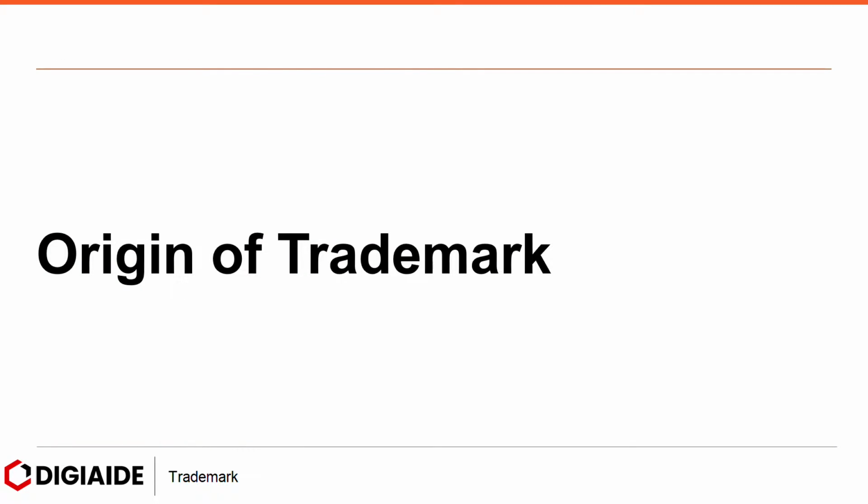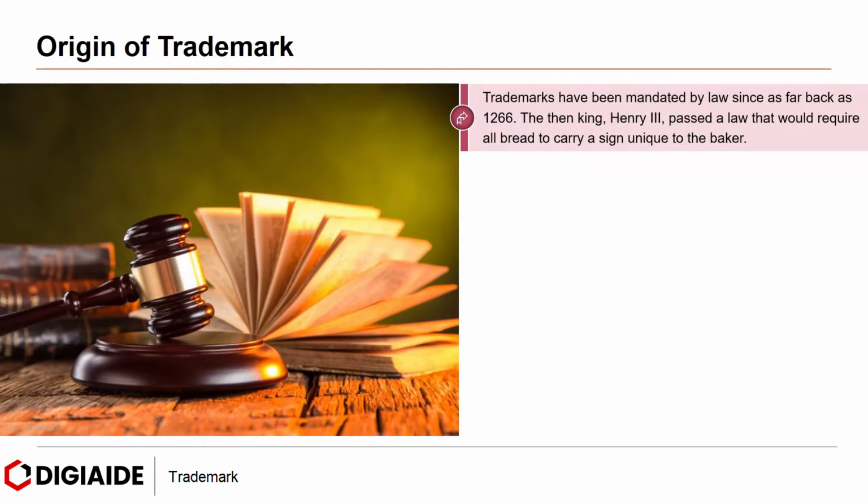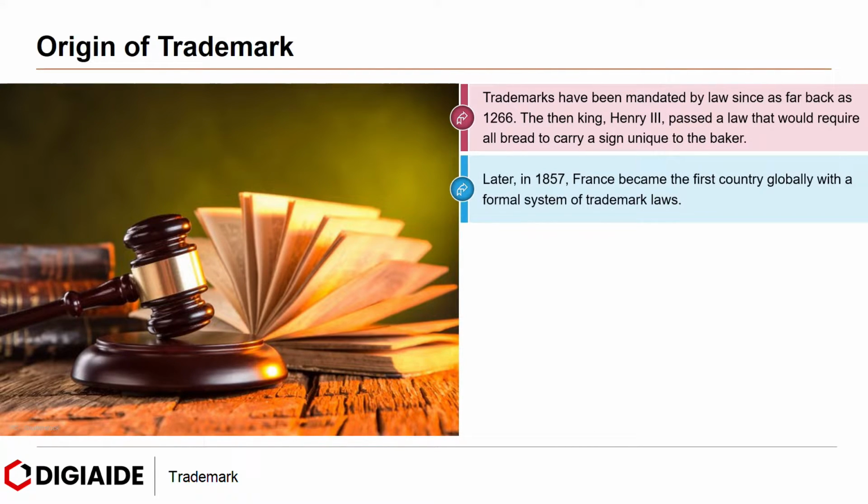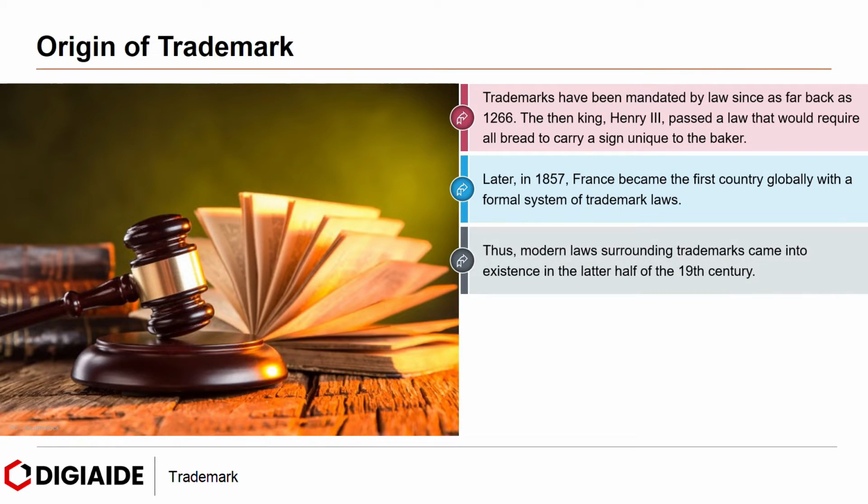Moving on to the origin of trademark. Trademarks have been mandated by law since as far back as 1266. The then King Henry III passed a law that would require all bread to carry a sign unique to the baker. Later in 1857, France became the first country globally with a formal system of trademark laws. Thus, modern laws surrounding trademarks came into existence in the latter half of the 19th century.